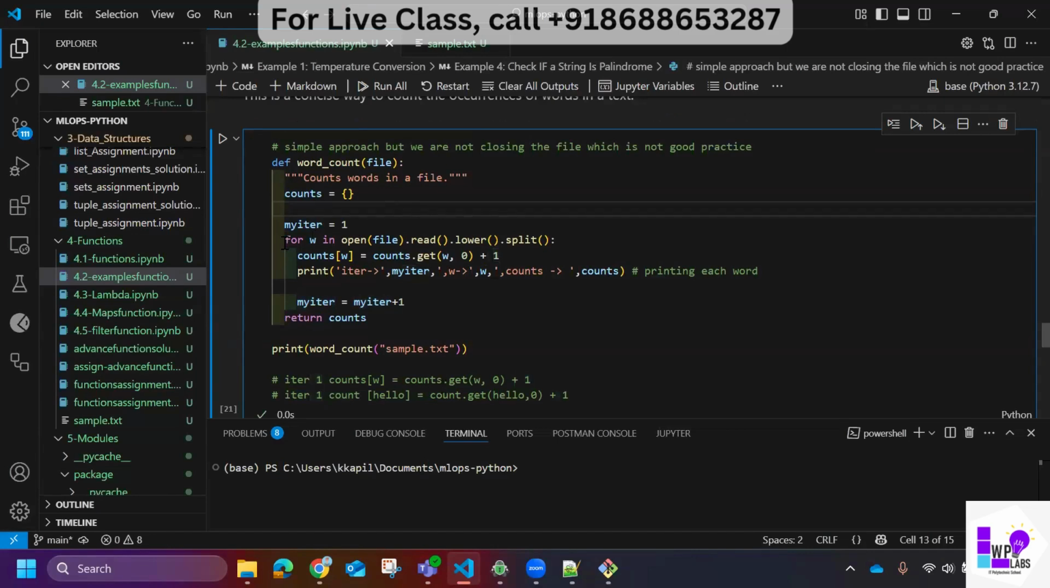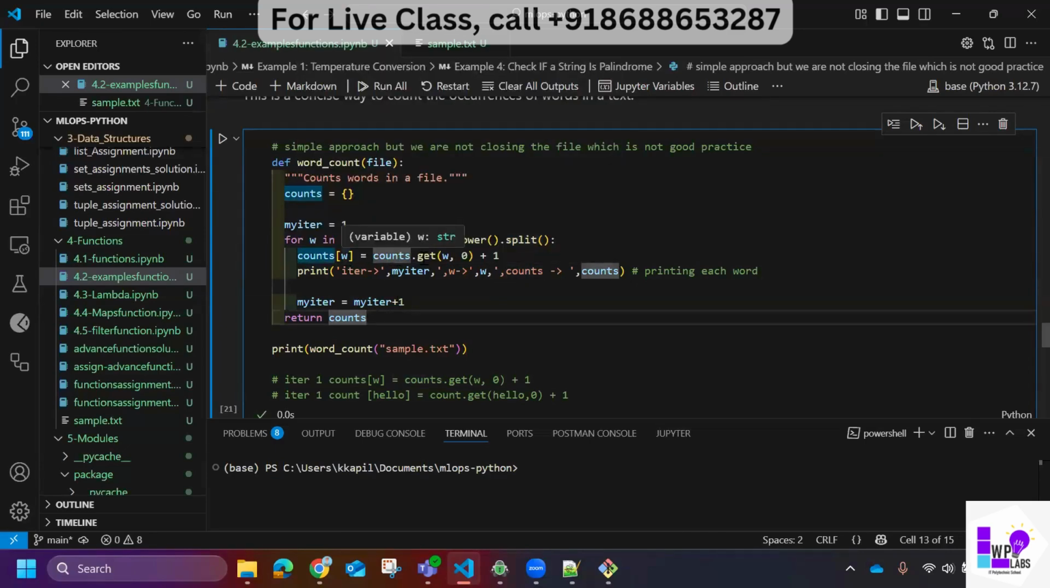Now this is a for loop, for w in this file. Sample.txt goes here. I'm opening this file, then reading it, then lowering it, and then splitting it into a list. All the things I am doing in a single line. Then what I'm doing is